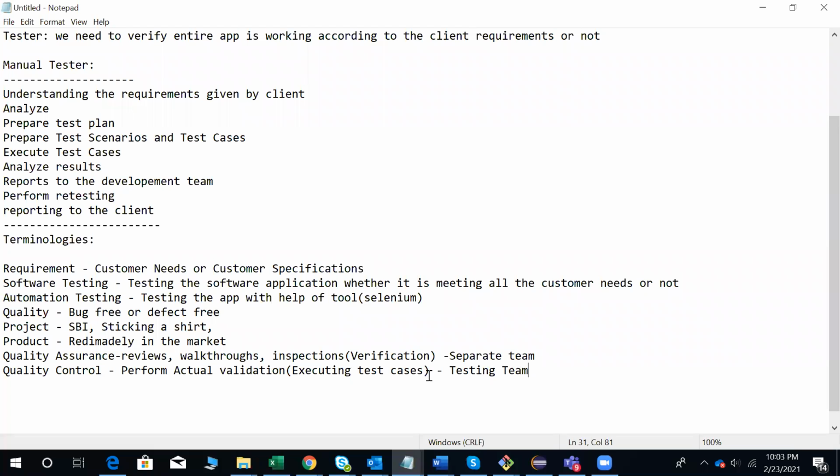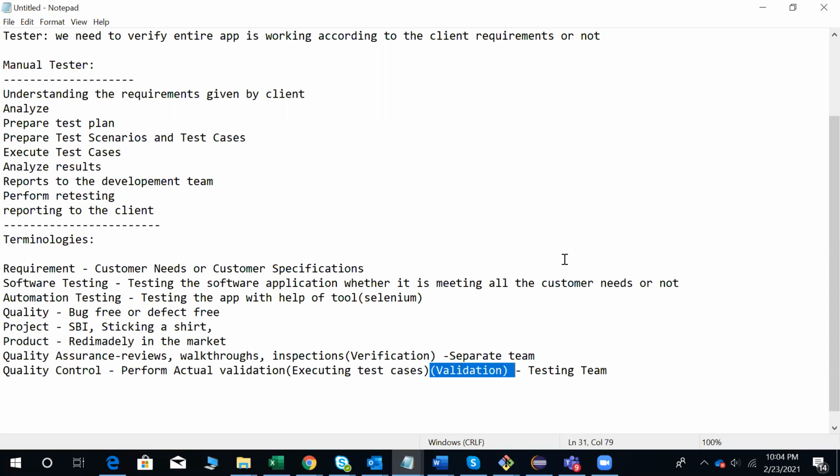As I told you, verification comes under quality assurance and validation comes under quality control. Verification means you're going to verify each and everything right from the beginning till now. That is quality assurance. Validation means quality control. You need to validate each and every functionality, whether it is working correctly or not. That is about quality control. So the verification part comes under quality assurance, and the validation part comes under quality control.